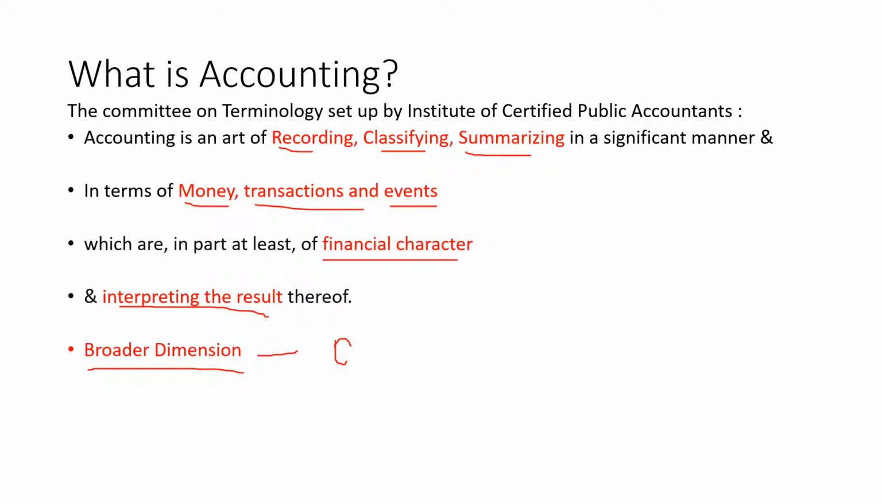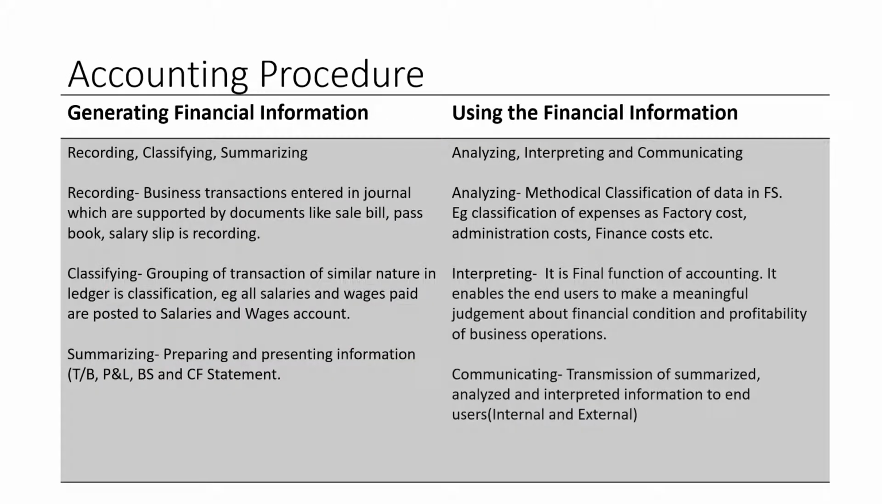So now let us move to the next question, which is what is accounting procedure? Accounting procedure has two steps. First is generating the financial information and second is using that financial information. So, generating the financial information has three steps. These are recording, classifying and summarizing.